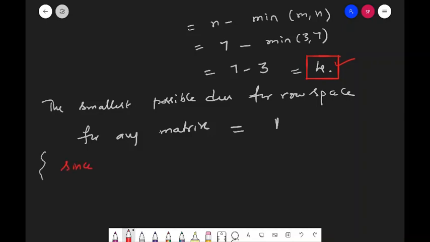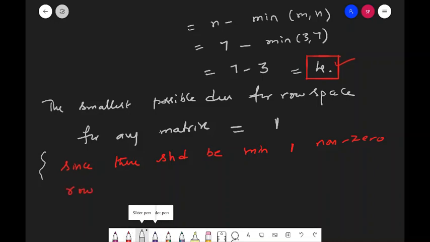Since there should be a minimum of one non-zero row, or you can say a minimum of one pivot column.